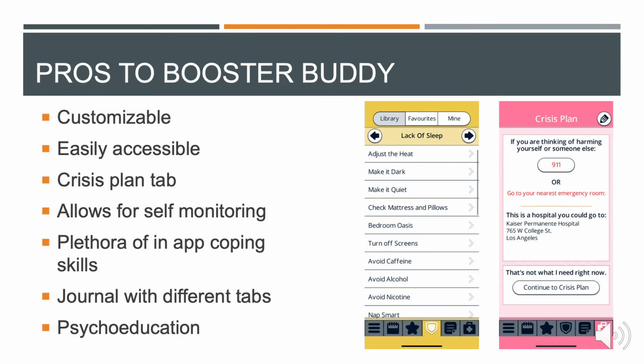Another pro to the app is that it allows for self-monitoring. As mentioned before, there's a calendar feature which shows the patterns of mood throughout the month, creating the opportunity for the client and the clinician to discuss patterns that may show from the calendar. There's also a plethora of in-app coping skills that the client can look at at their own pace. These coping skills are also integrated into the daily quests, which engages the client without them having to do the research on their own.